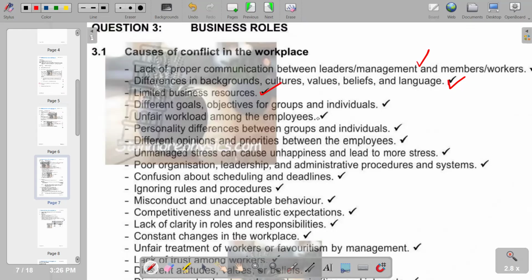So we also have different goals and objectives for groups and individuals, unfair workload among the employees, personality differences between groups and individuals, different opinions and priorities between the employees. So these are some of the causes of conflict in the workplace. Of course, we've got a continuation in terms of other causes of conflicts that we might have at a workplace.